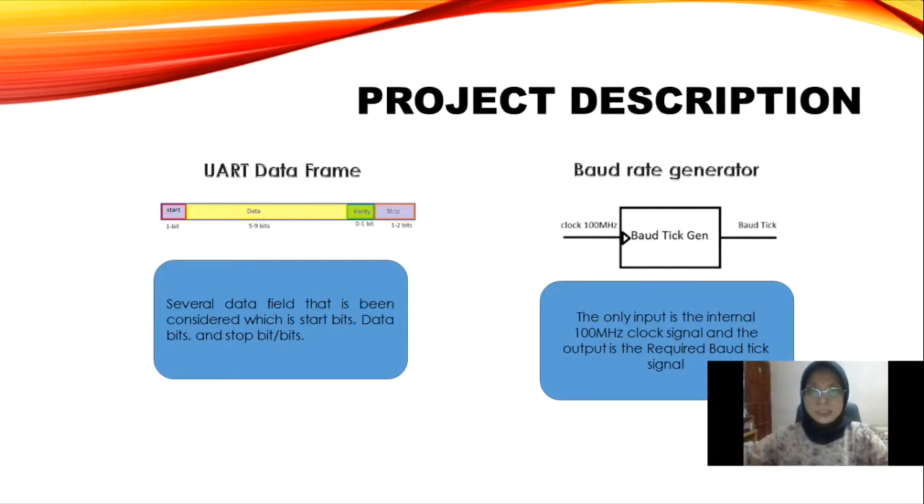For project description, we have 4 points. First one is UART data frame. As you can see, this is the data frame diagram for our project, where several data fields are being considered, which are start bit, data bit, and stop bits. For baud rate generator, we are using a baud generator. The only input is the internal 100 MHz clock signal, and the output is the required baud signal.